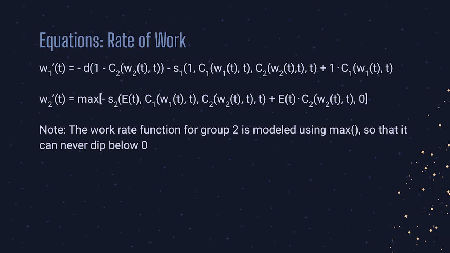The fact that the 3 other equations are percentages plays a role here, as that makes W prime also a percentage. This means that W prime represents how much of their max output each group is doing each day. We then use these equations to solve for W of t, or the total work done by day t. Note that all of our functions are unitless, meaning that W of t is also unitless, so W of t should only be used in comparison with other values of W of t.